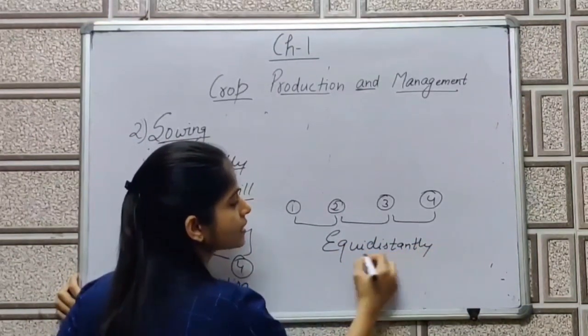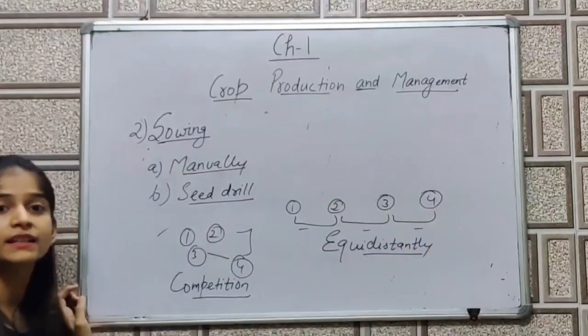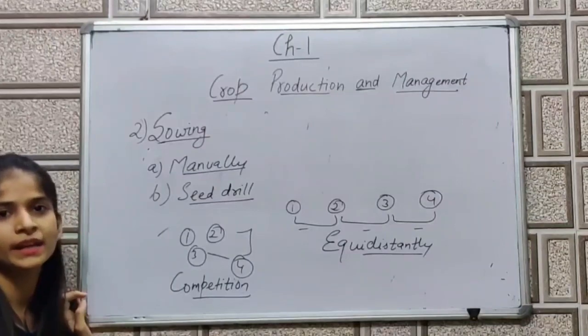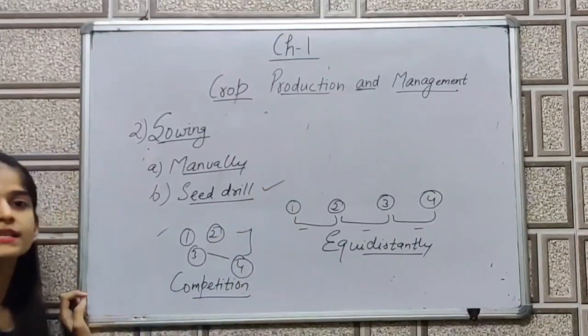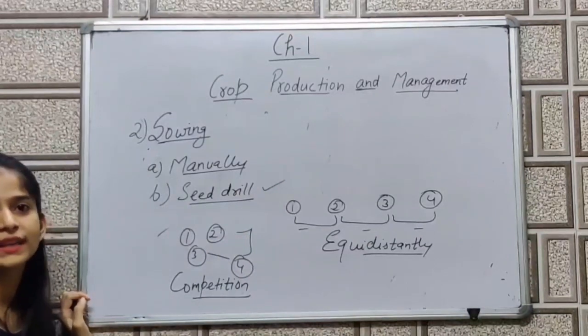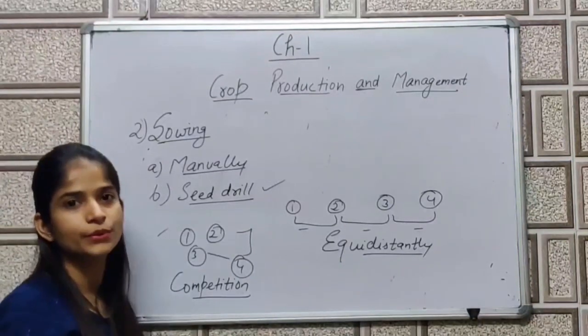So this is the best method because in this case, plants will get proper resources. Properly they will get sunlight, they will get food. So with the help of seed drill, seeds are sown at equidistant position. So we will use seed drill method in which seeds are sown at an equidistant position.